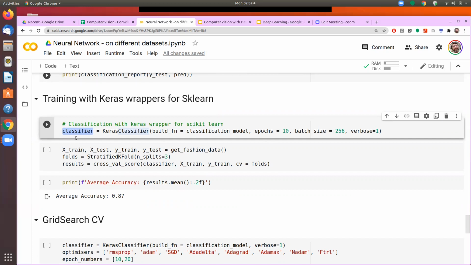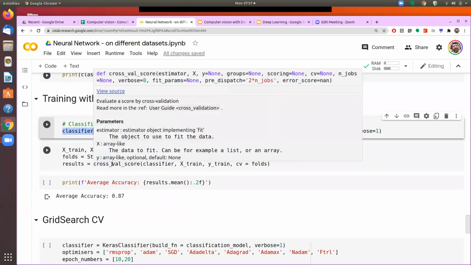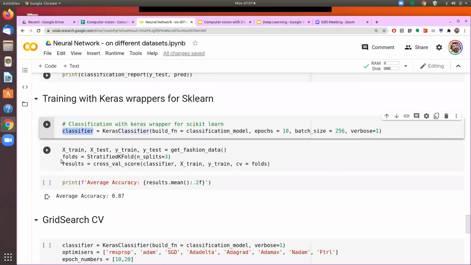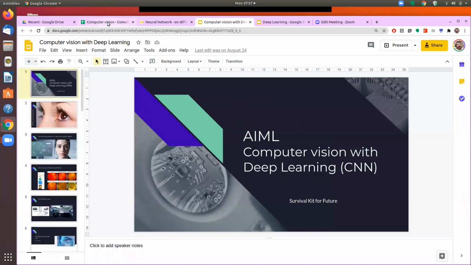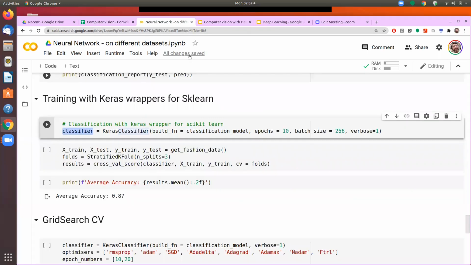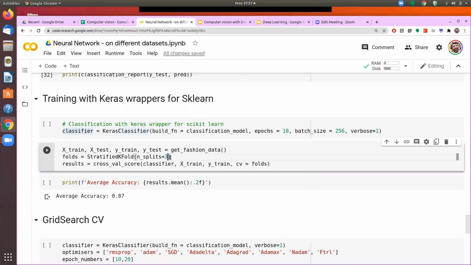Now this instance we can directly use in different types of libraries that we are using. So we have earlier experimented with the cross validation score, where we have seen that we can give the commands for the creation of the k folds, and the concept of the k fold was that given a data set, if we say that the number of splits is equal to 3 here, in that case it will divide the data set into 3 different buckets.